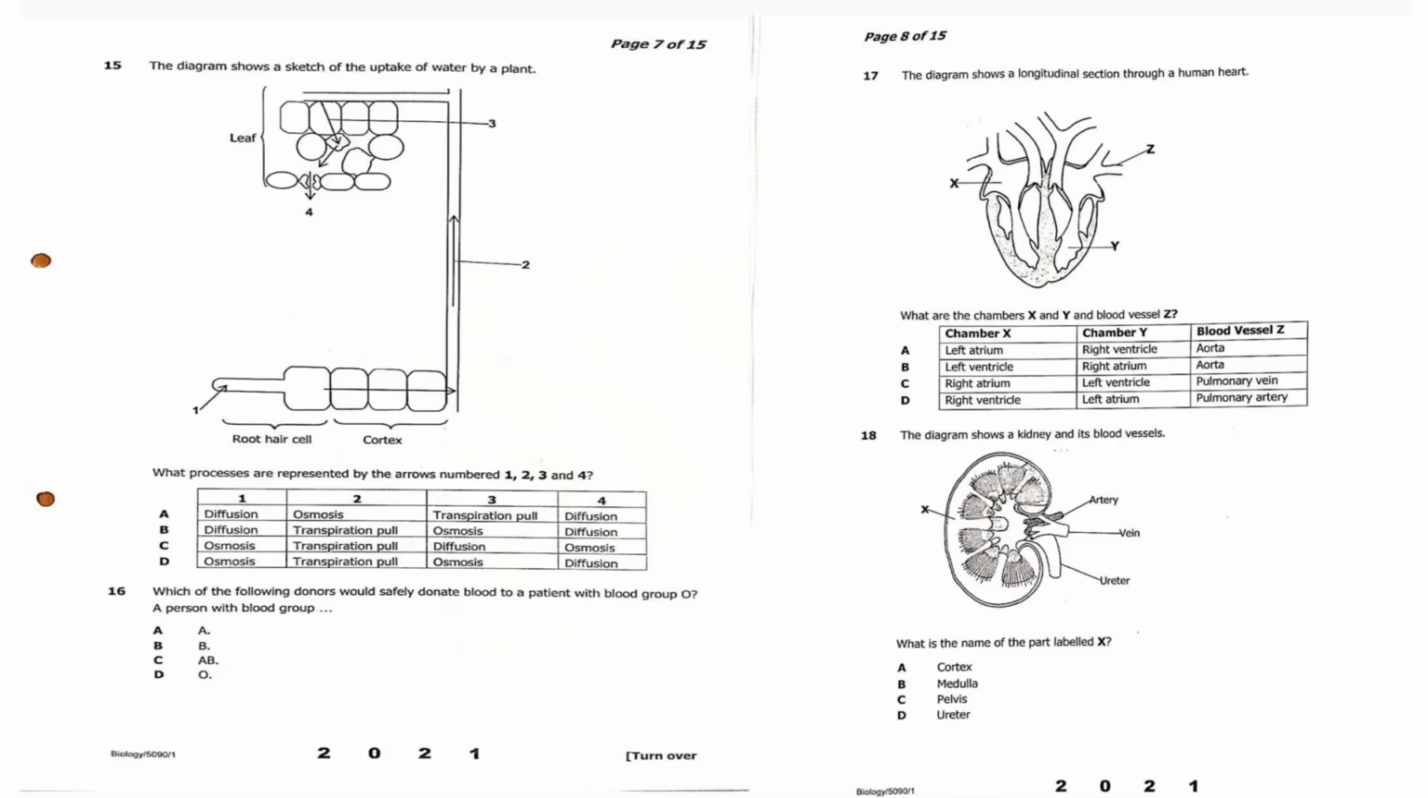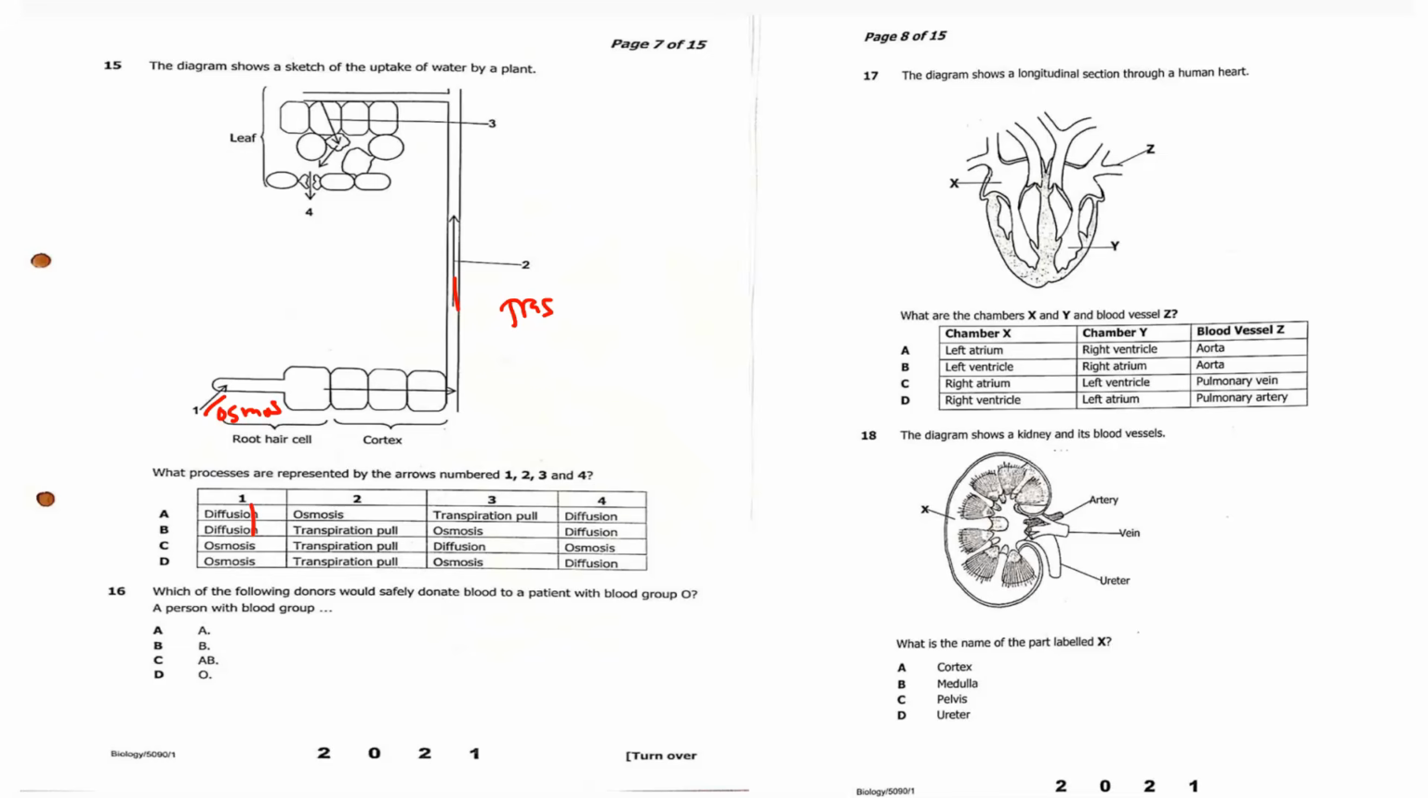Question 15, the diagram below shows the sketch of the uptake of water by plant. What processes are represented by the arrow 1, 2, 3, and 4? So what are the processes that are represented by this? So we have this is by osmosis. Then of course here is by transpiration pull. So already we should have osmosis. So those that do not have osmosis, we cancel them out. So I have transpiration pull, transpiration pull.